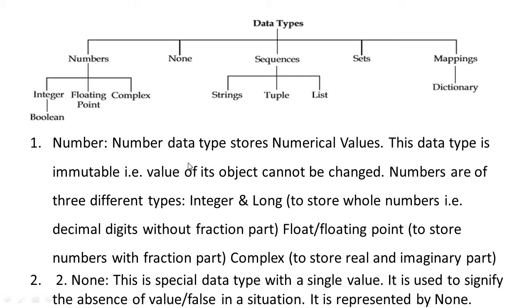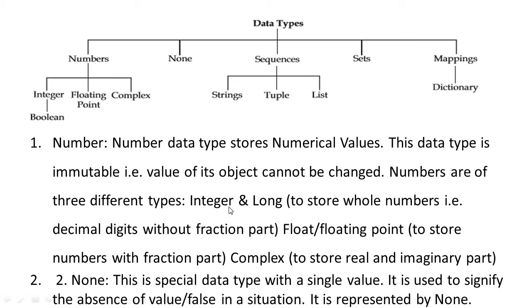So we will discuss number first. Number data type stores numerical values. This data type is immutable. It means the value of the object cannot be changed. Numbers are of three different types.